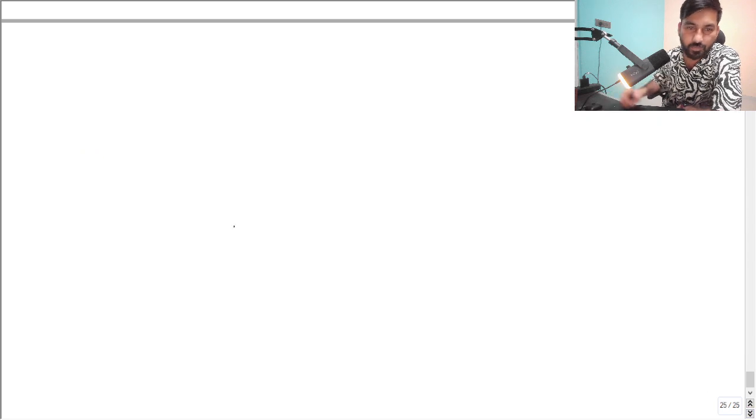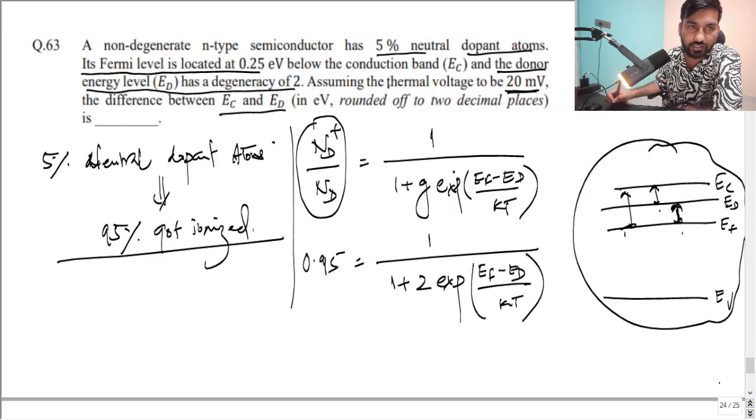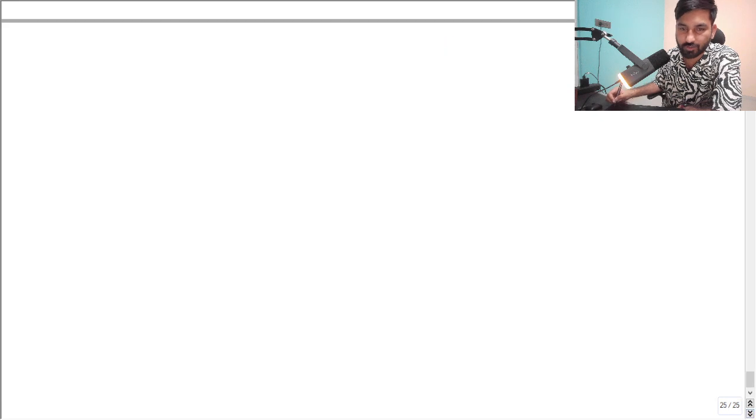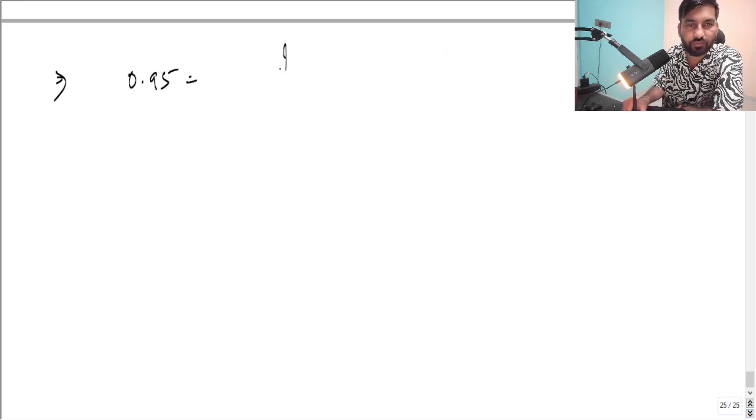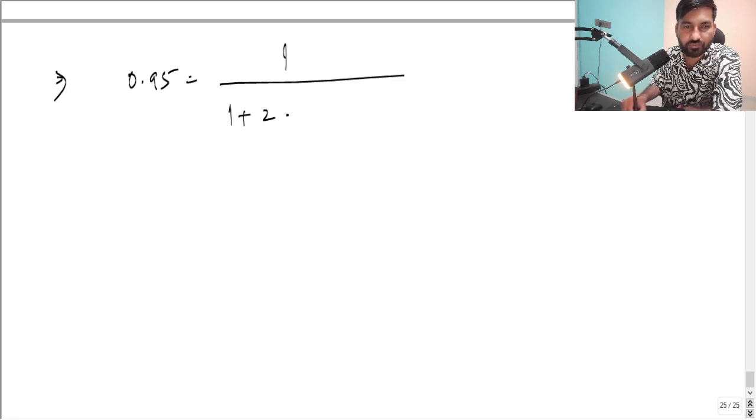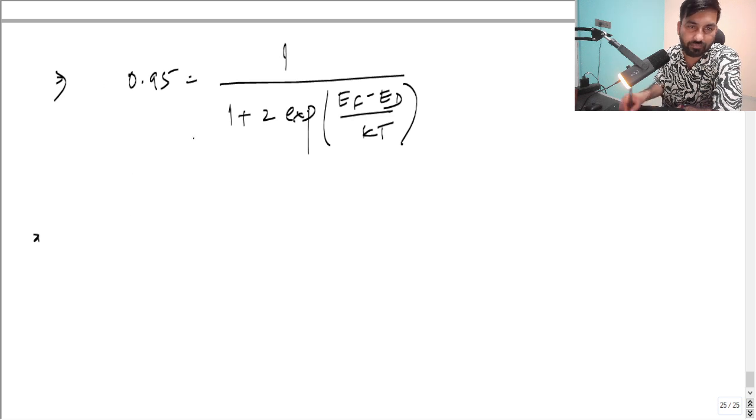Yeah. So let me copy this and solve it. Again, I'm going to write. You can write 0.95, which is 1 by 1 plus 2 times, that was g, exponential EF minus ED by KT. Now you can just multiply.